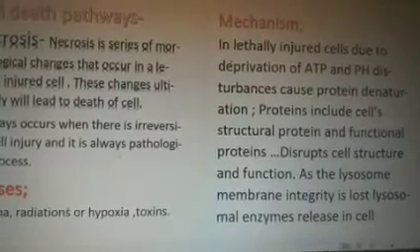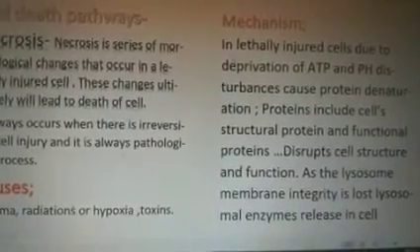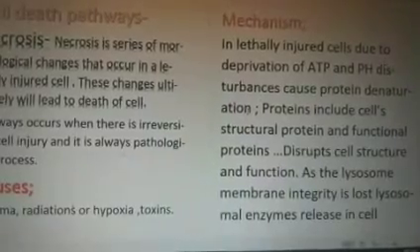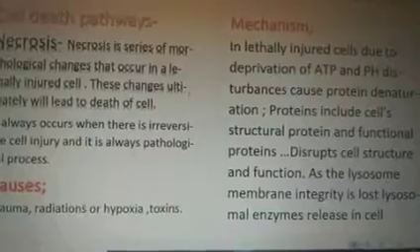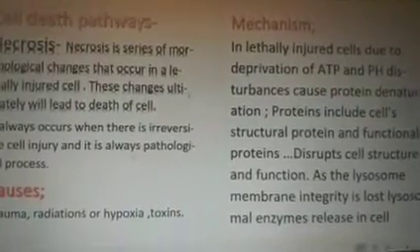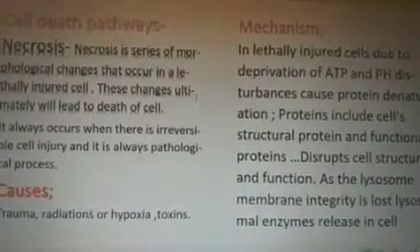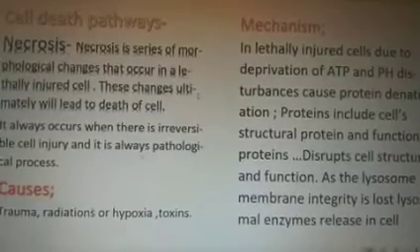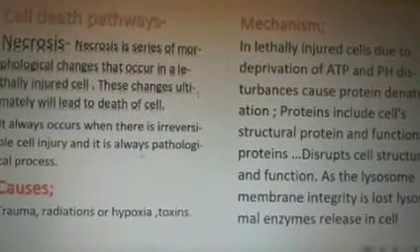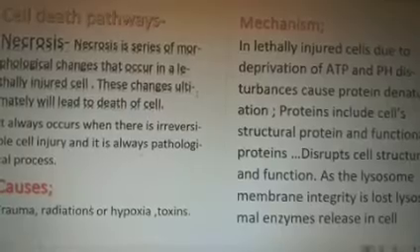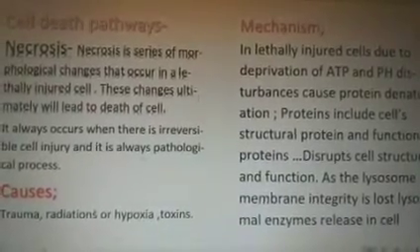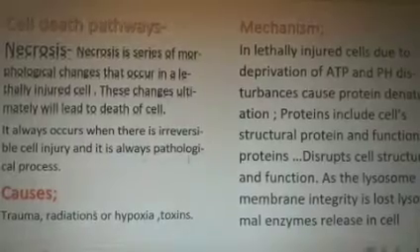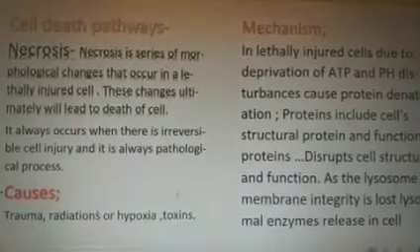So what happens when a cell becomes lethally injured, as in the case of hypoxia? When hypoxia develops and the cell becomes lethally injured, and if the hypoxia is very prolonged, then ultimately it will cause very different changes. For example, first there could be anaerobic respiration.